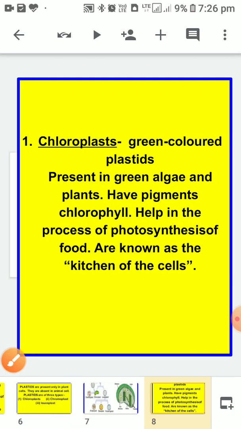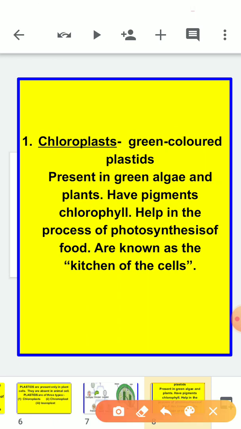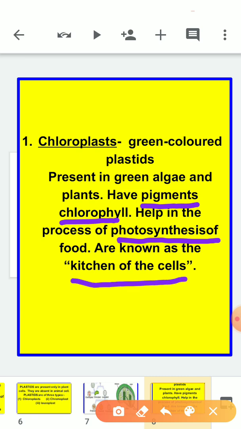Now what is a chloroplast? Chloroplast is a green colored plastid. Why is it green? Because it has green colored pigments called chlorophyll. It is present in green algae and plants. You all know about chlorophyll. Plants use chlorophyll in the photosynthesis process to make their food. So chloroplasts are helpful for plants in photosynthesis, in which they make their own food. So chloroplasts are also known as the kitchens of cells. Okay.